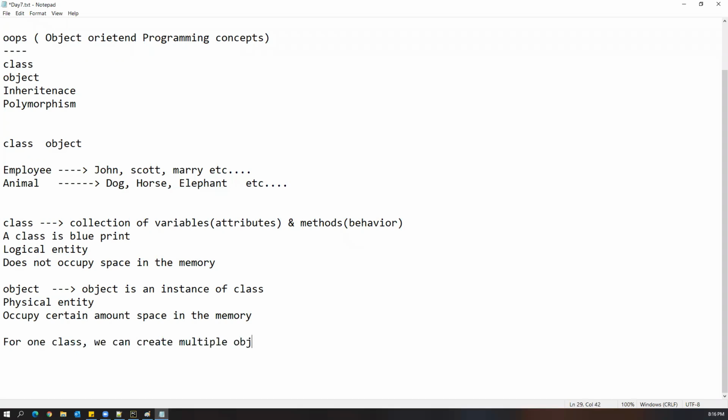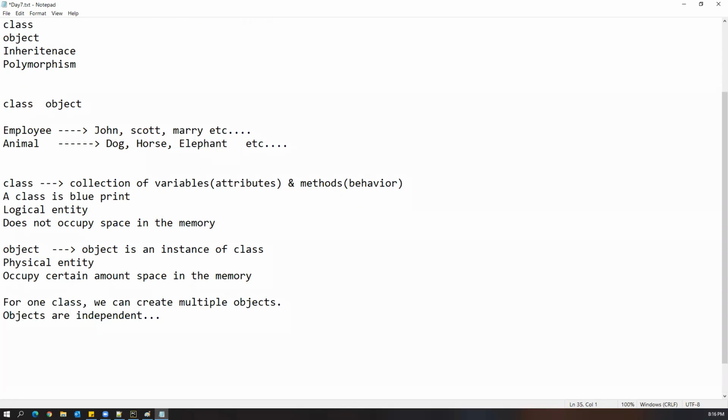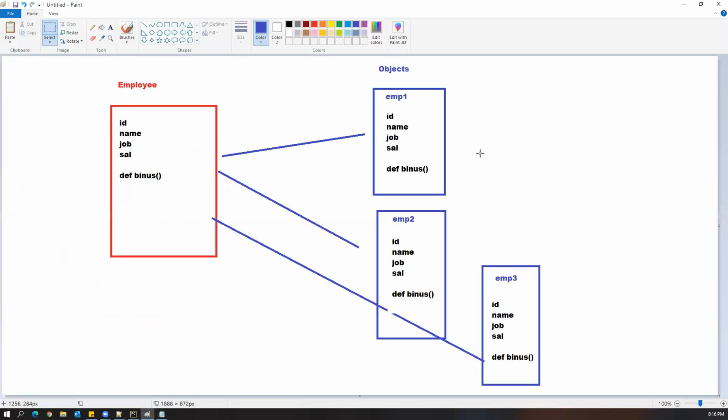With this understanding, we will see practically how we can create a class, then how we can create objects, how objects will acquire all the variables and methods individually, and how we can access these variables and methods.